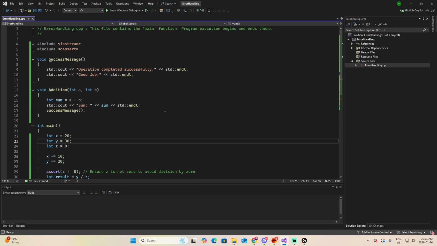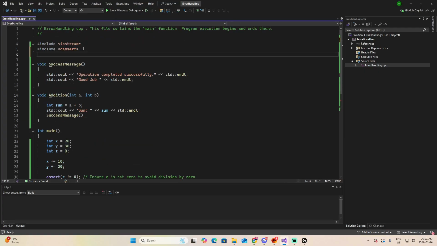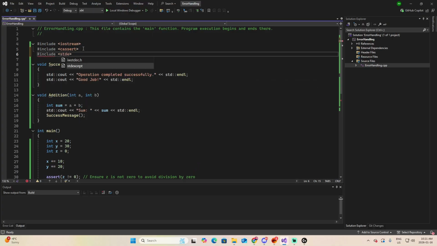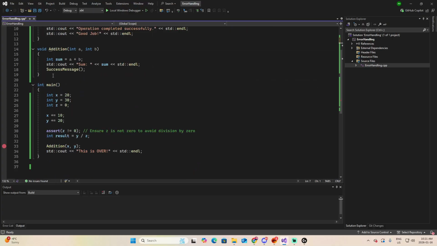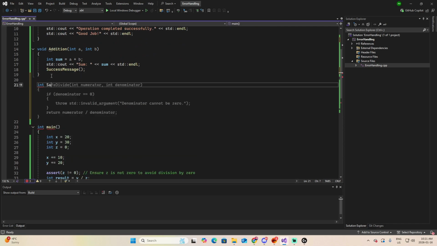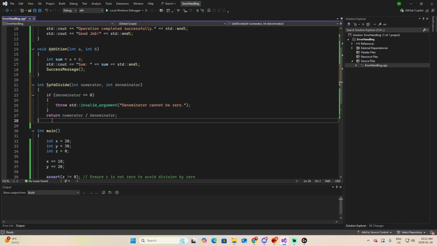Let's create an example to show it. First, we need to include the stdexcept header. Now let's create a function. Let's call it integer safe divide. In that function, we're going to pass two values, one for the numerator and the other for the denominator. If the denominator is equal to 0, you throw an exception.